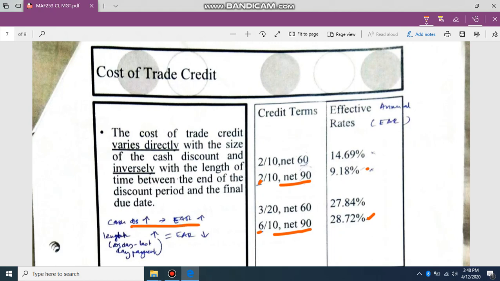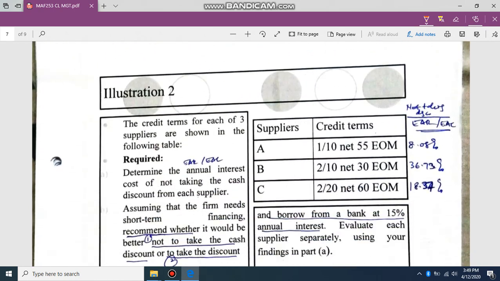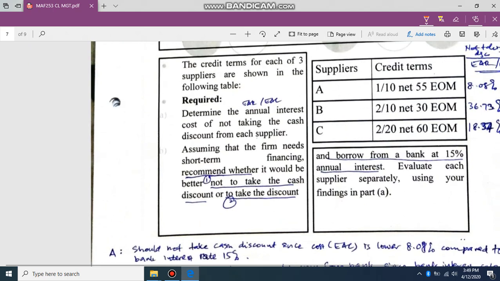Now we refer to the length. Referring to the length, the rate will be the same. The length here is 10, 60 and 90. If the length increases from 60 to 90, EAR will decrease. So this is the illustration.